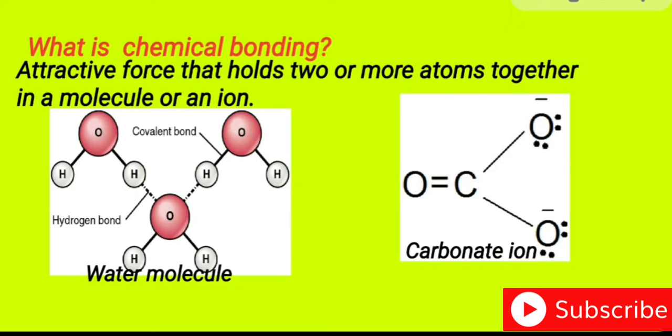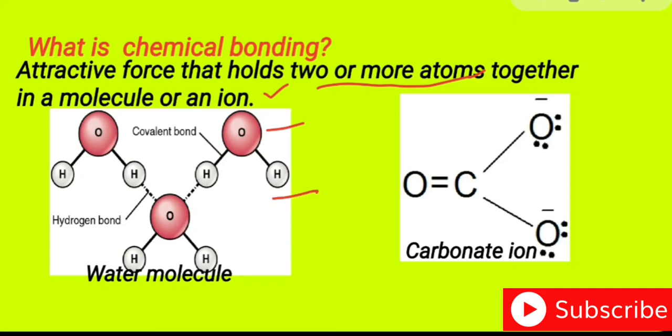Now let us discuss what is a chemical bonding, because we need to concentrate on chemical bonding as per our syllabus. Chemical bonding is the attractive force that holds two or more atoms together in a molecule or in an ion. For example, you can see here the water molecule. In the water molecule, you can see the oxygen atom and the hydrogen atoms.